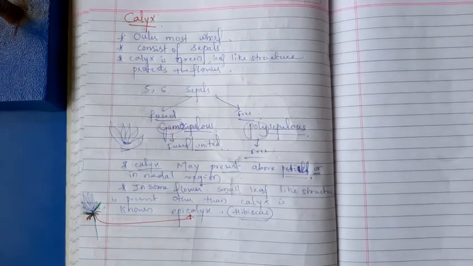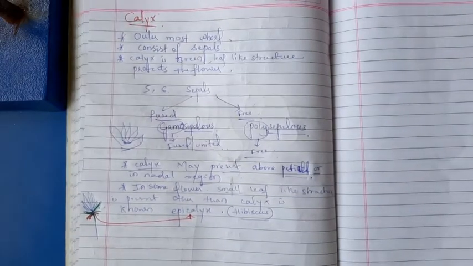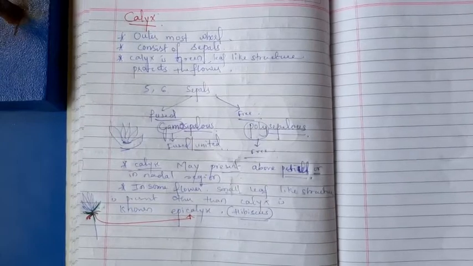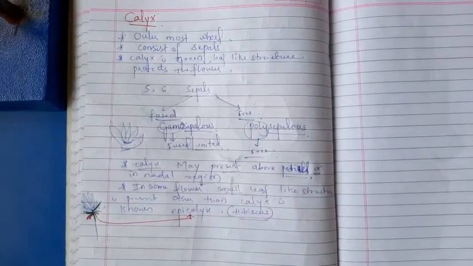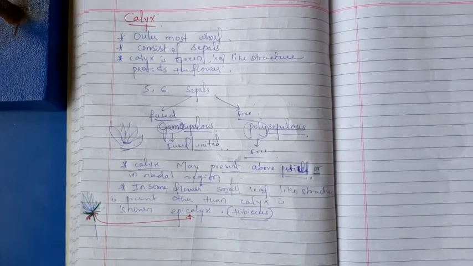Usually in the flowers we can distinguish gamosepalous and polysepalous condition. It is a very important characteristic feature of the flowering plant. Okay. In some flowers a small leaf-like structure is present. It is known as epicalyx. The calyx may be present above the pedicel. Okay, this is all about the calyx.